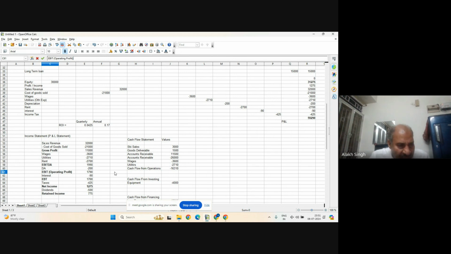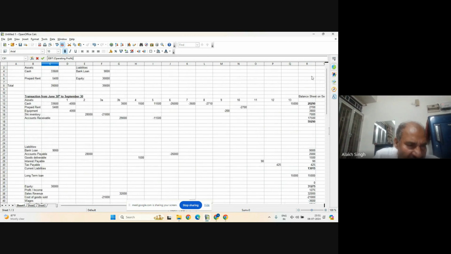So once the income statement has been built, do you need more explanation, Yogi, or is it fine for now? Yes, sir, this is fine, sir. It's fine, okay. Then you go for the cash flow statement. And the cash flow statement is only one row. That is the easiest one.